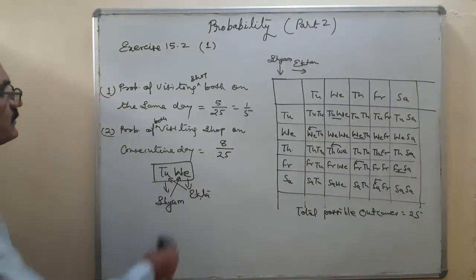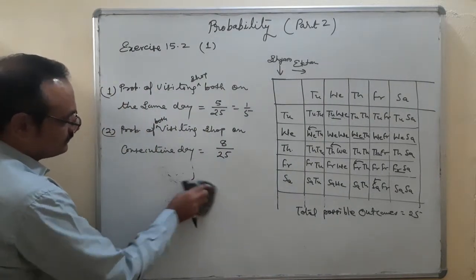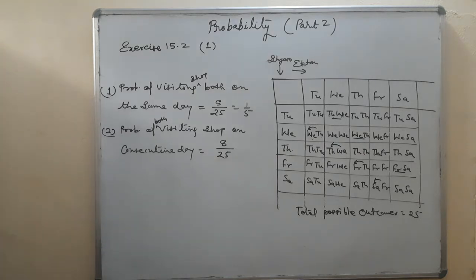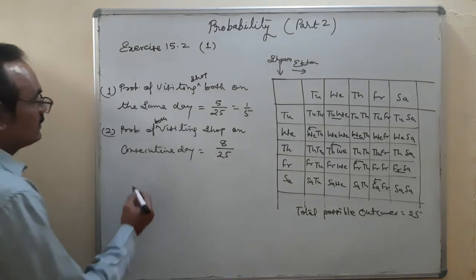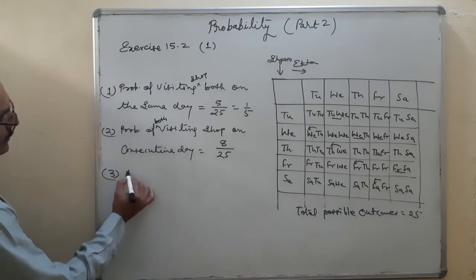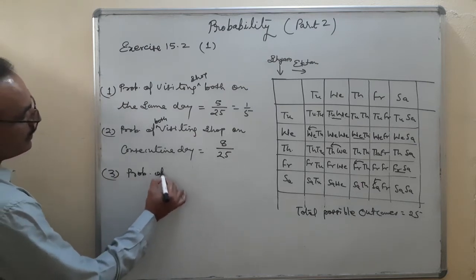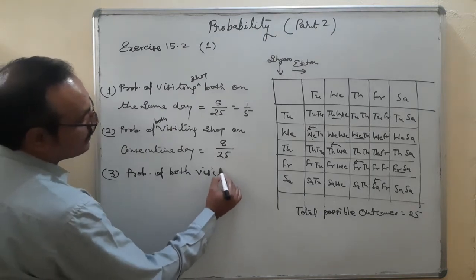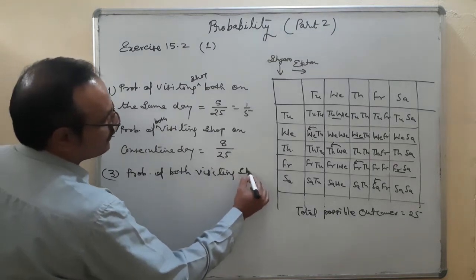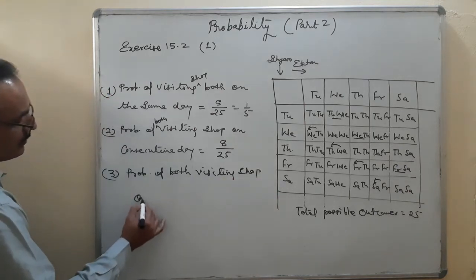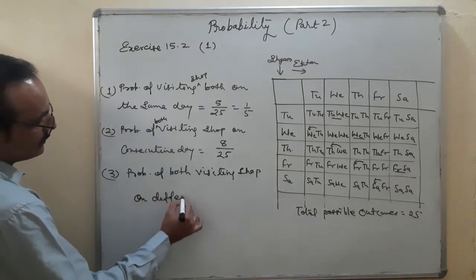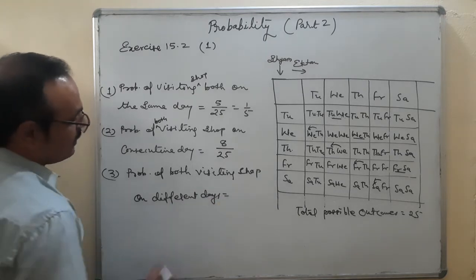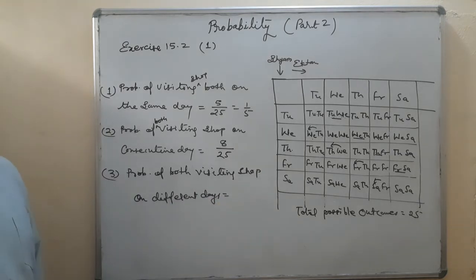And the third one is the probability of both visiting shops on different days.